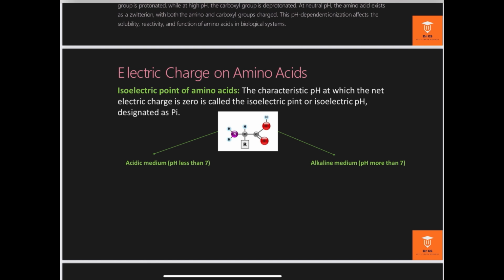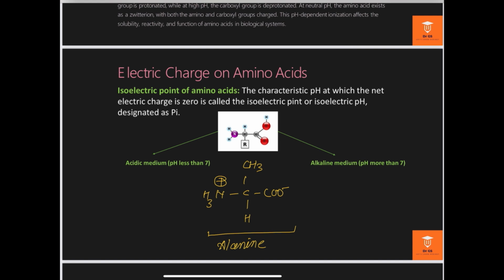First of all, I am here going to draw a structure of alanine. In alanine, the R group is replaced by the methyl group. This is the structure of alanine, NH3 plus. Now, in the neutral condition, you can clearly see in this structure that this alanine molecule has one COO minus group and NH3 plus. Plus and minus neutralize this molecule.